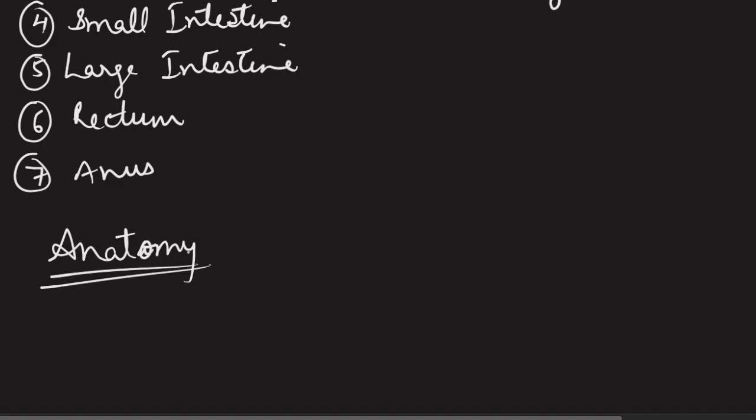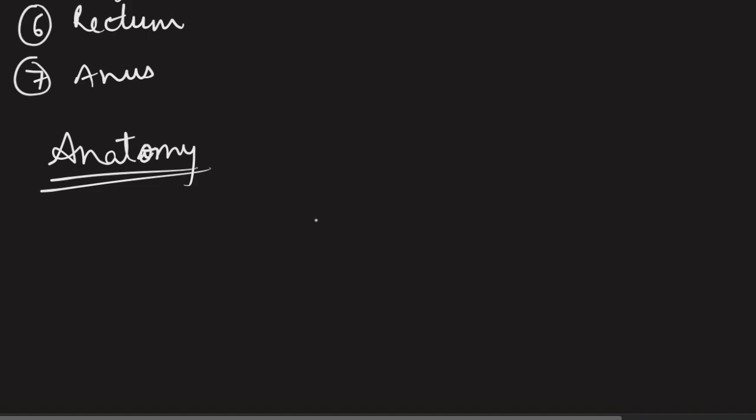Now without any further delay, let's talk about the diagram, or more appropriately I should call it anatomy. Anatomy simply refers to the internal organization. When we draw the diagram of the human digestive system, I have seen that students struggle in making the actual human figure. But let me tell you, when this diagram is drawn in your examination, the human figure does not hold any credit of marks. So I would always recommend to just focus on the organs and the digestive system, but not on the human figure. I will not draw the human figure.